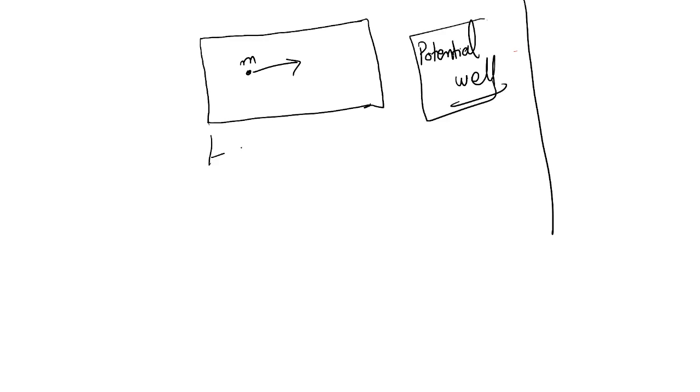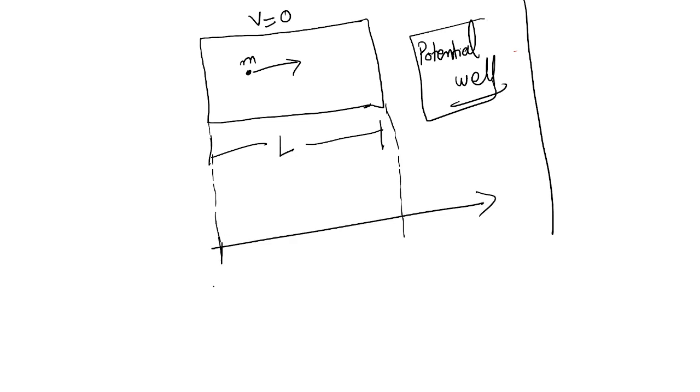There is another condition, this is the potential value, you can say, the potential well. What is the length of this box? It has length l. The potential inside the box is 0. This is the x-axis, and at this point x equal to 0 and at this point x equal to l, so the distance between x equal to 0 and x equal to l is l, the length of that particular box.